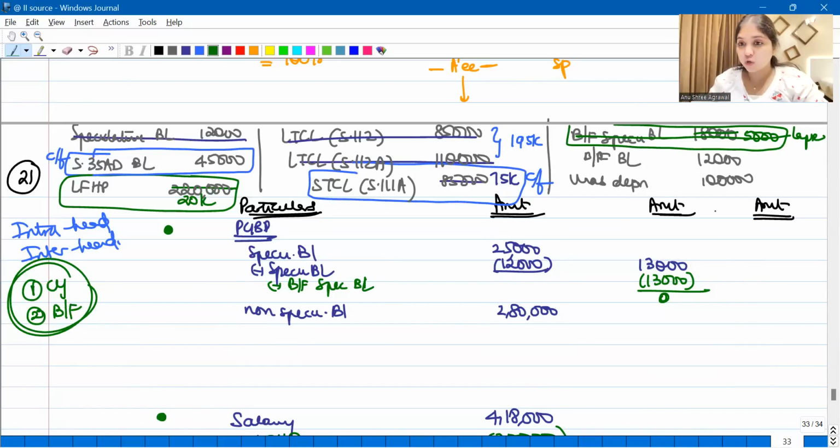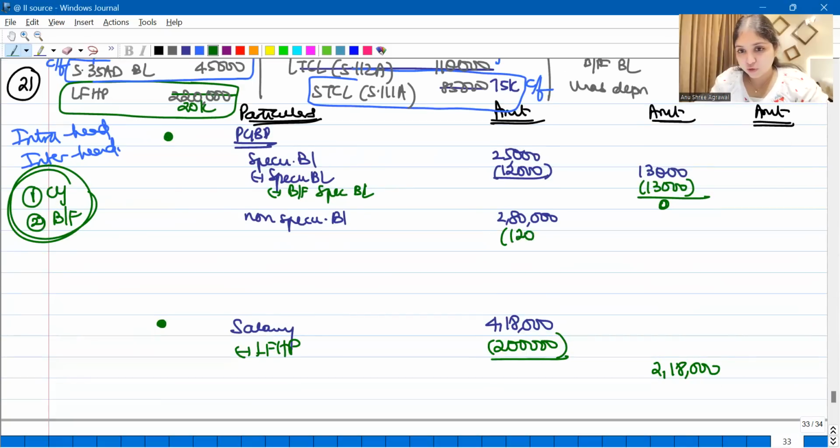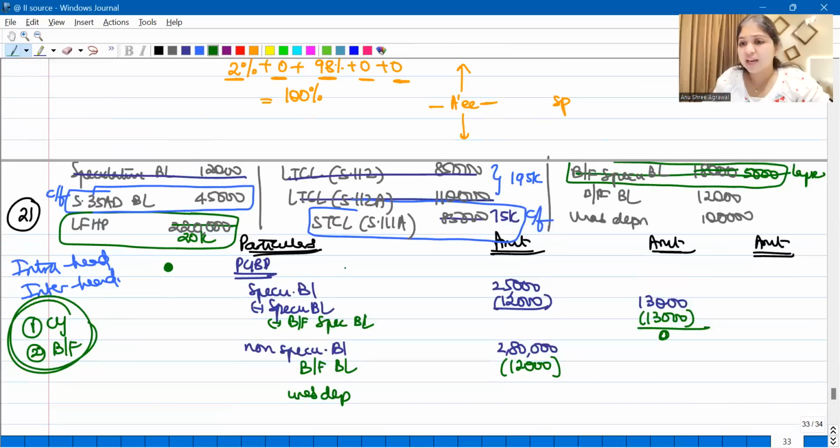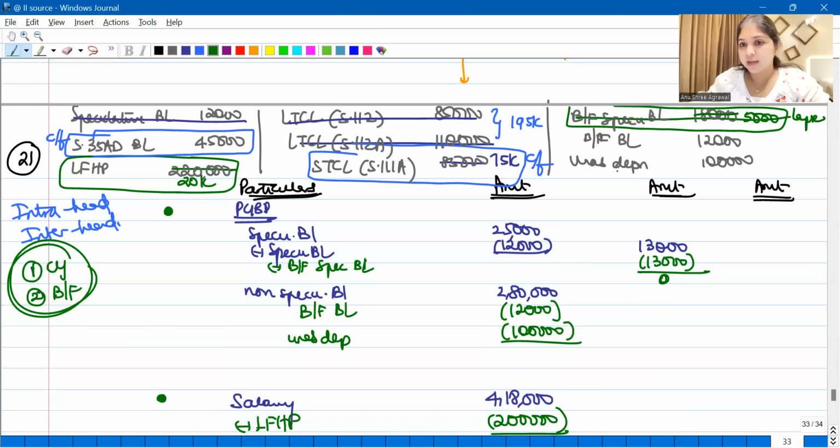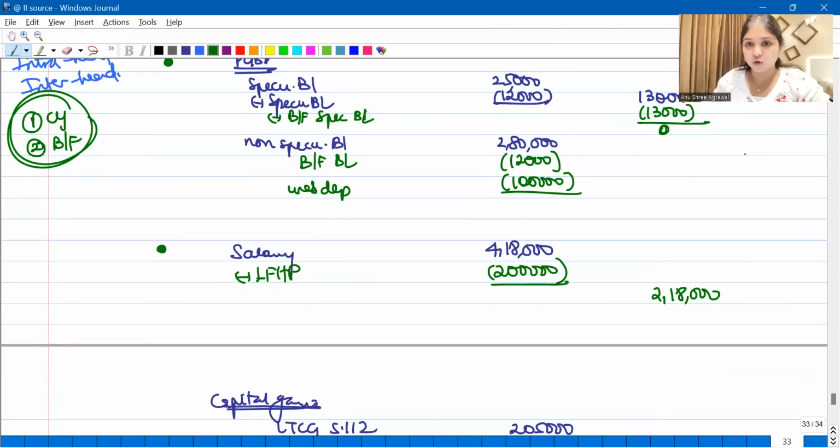What about brought forward business loss? This I can adjust over here. Brought forward business loss I can adjust over here. And then I have unabsorbed depreciation. Unabsorbed depreciation can be adjusted against any income except salaries. Against PGBP I can adjust over here. These two fully exhausted. So how much PGBP am I still left with? I am still left with 1,68,000 PGBP.